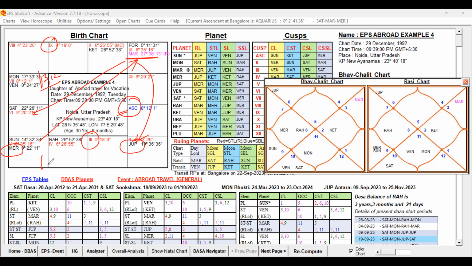So the Lagna lord is aspected by the 9th lord from the 11th house. This is also supportive that the Lagna lord is occupying the 5th house. So all this supports the Lagna getting the aspect from the favorable Mars from the 11th house, being the 9th lord. And also the sign lord Jupiter is in sign exchange, which is also aspected by Mars.